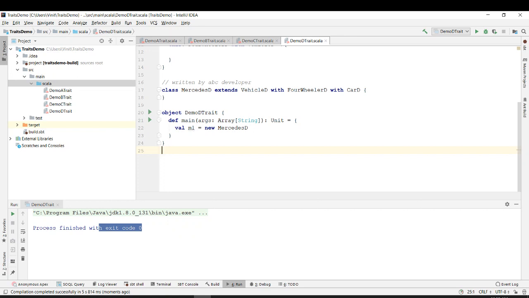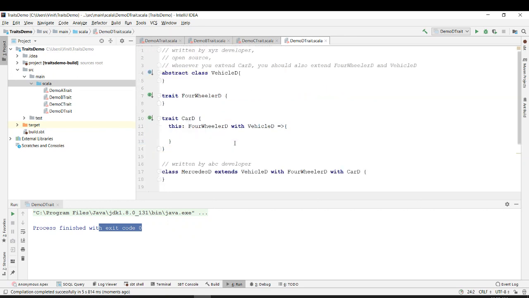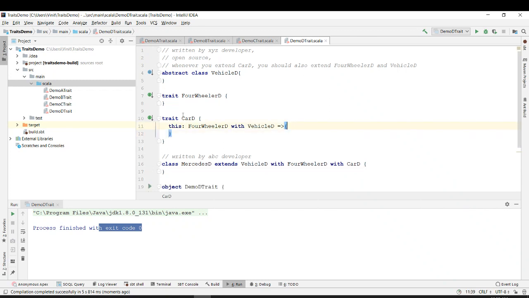Then we need to go to value class and universal trait. Any doubts so far, anyone? No worries.